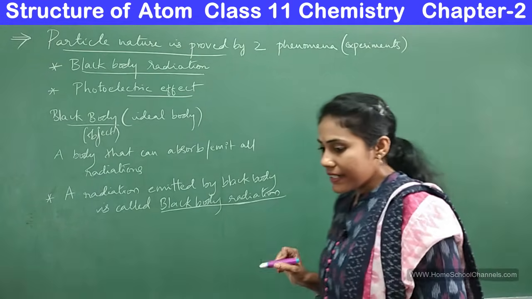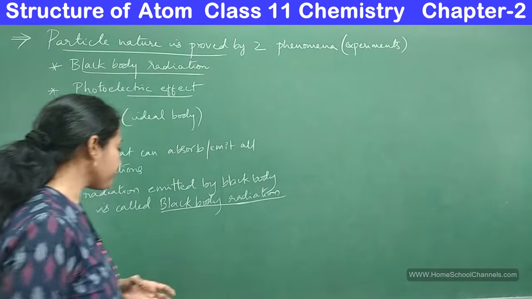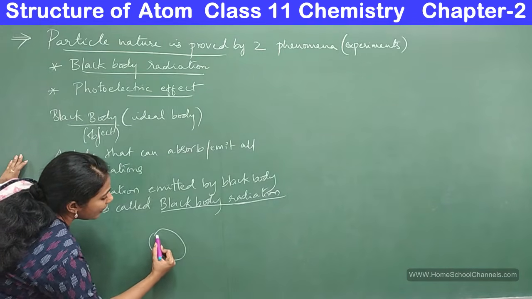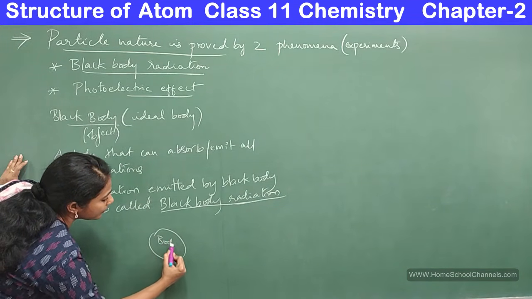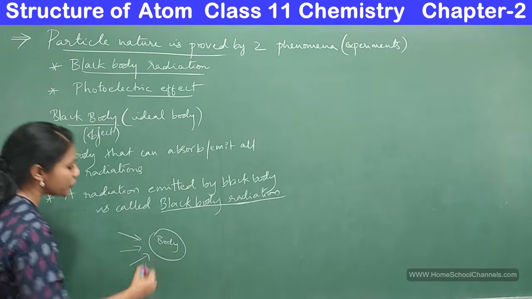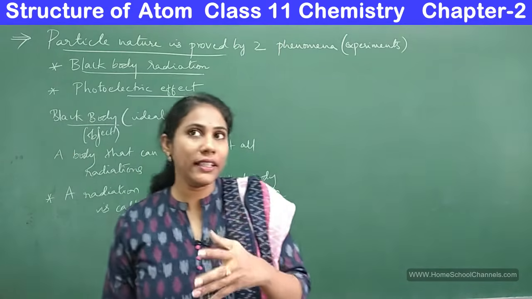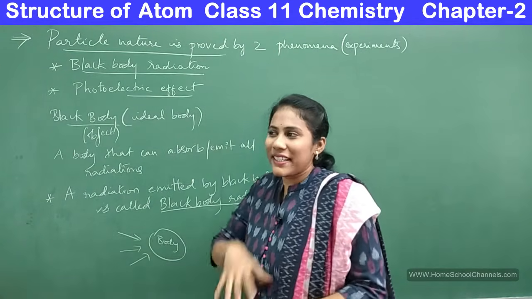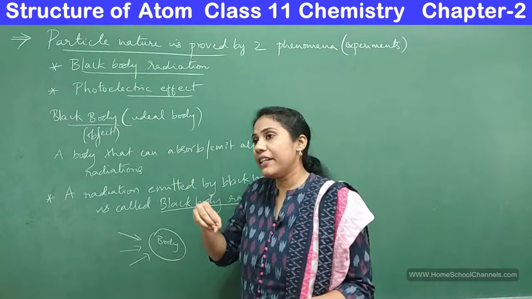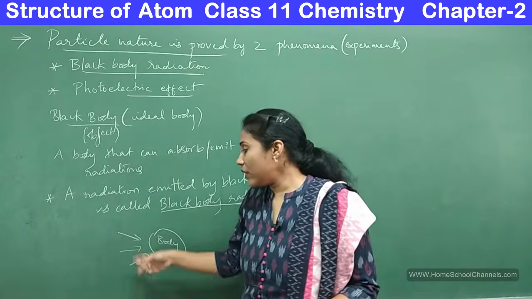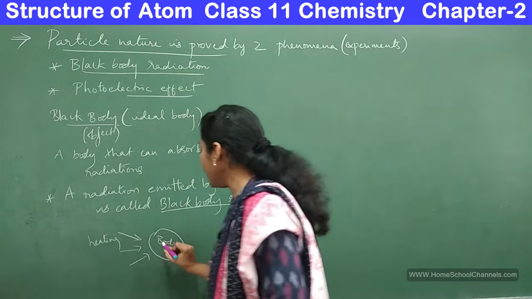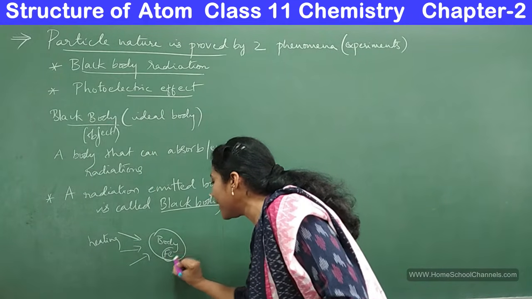Fine. And now let us do an experiment here. So imagine you have a black body, and now I start heating this black body, say an iron rod. Iron is one important example of a black body because it can emit varieties of radiations on heating. Different colored radiation it will emit on heating. Let me take this black body as iron.